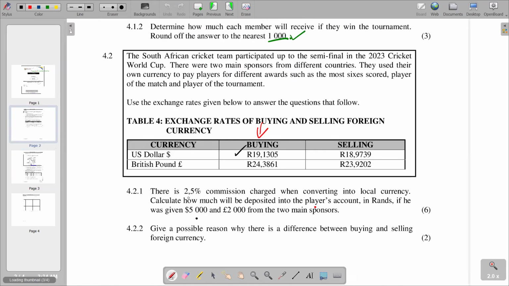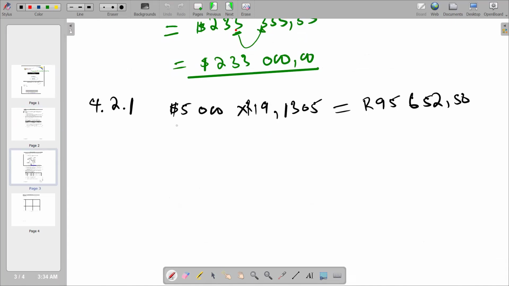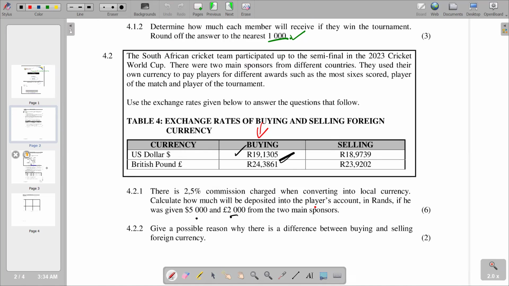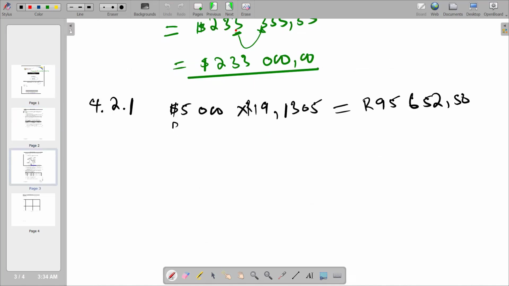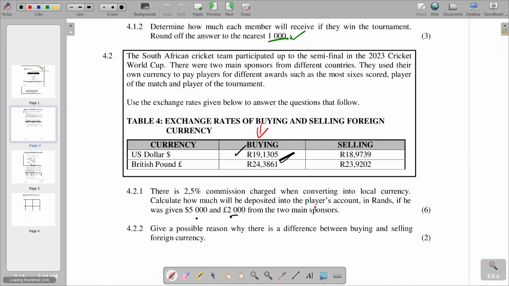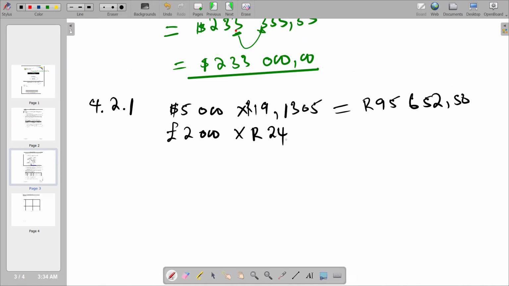We've got 2,000 pounds, and then we multiply by the rate that we have, 24.3861.